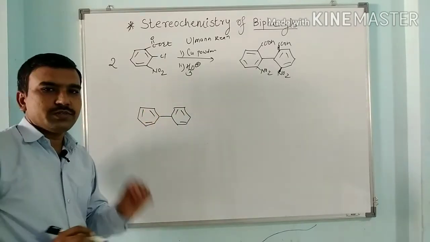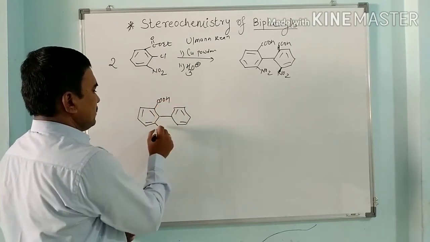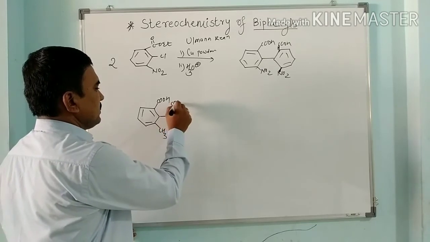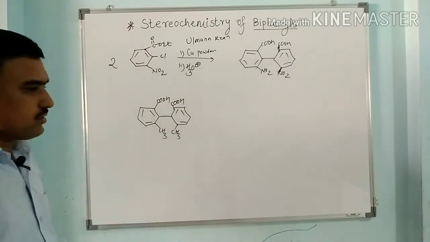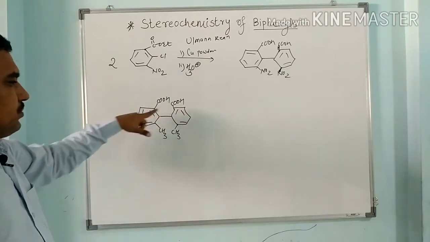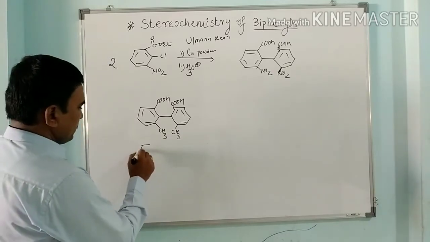At least 3 groups should be there to show optical isomerism. This is COOH, CH3, CH3, COOH. So this is optically active because the 4 groups are bulkier groups placed at ortho position. This is optically active. We have to see the next example.